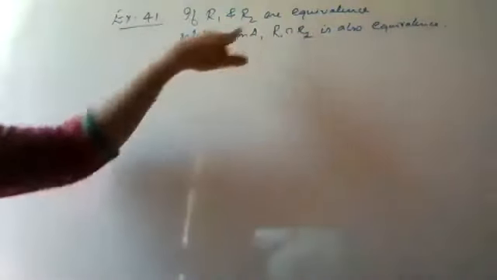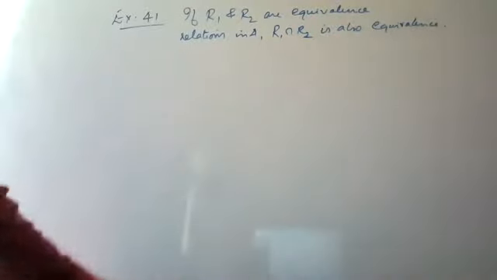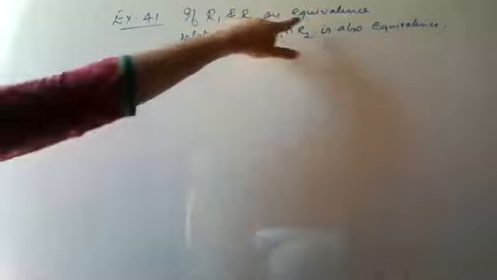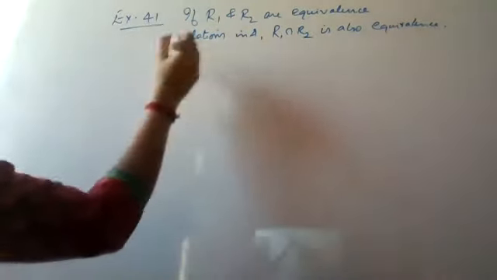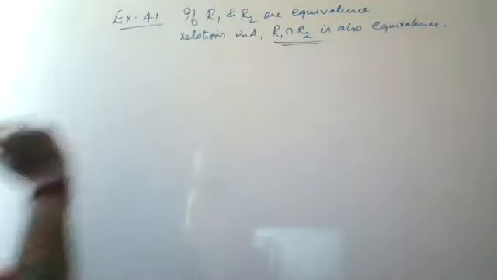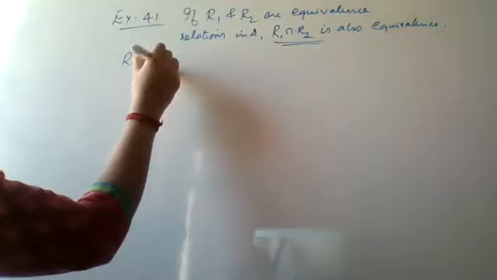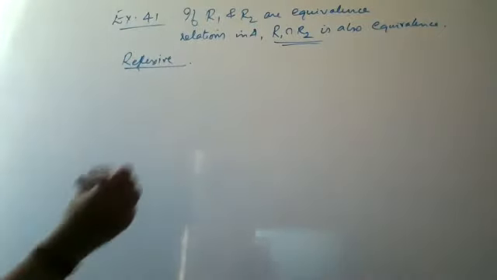So R1 and R2 are equivalence relations in A, is given in the question. You have to show that R1 intersection R2 is also an equivalence. For that, you will consider the concept of R1 and R2 as equivalence. First, if we want to show that R1 intersection R2 is equivalence, we need to show that it is reflexive. For reflexivity, we'll take an element from A